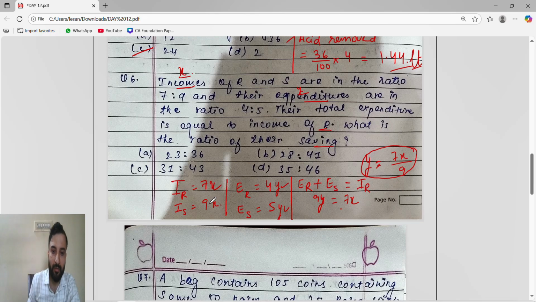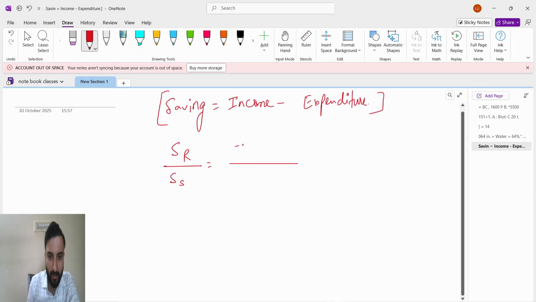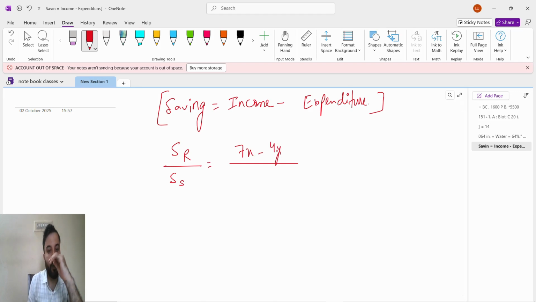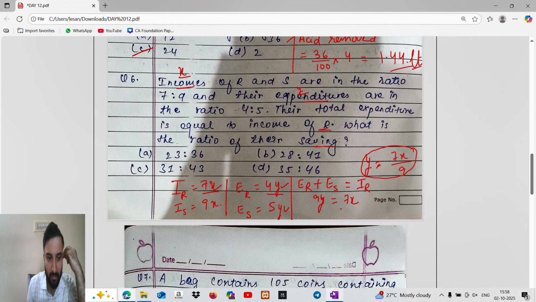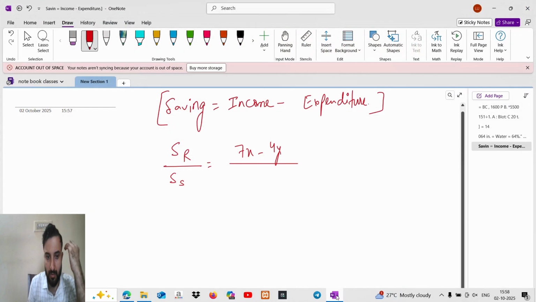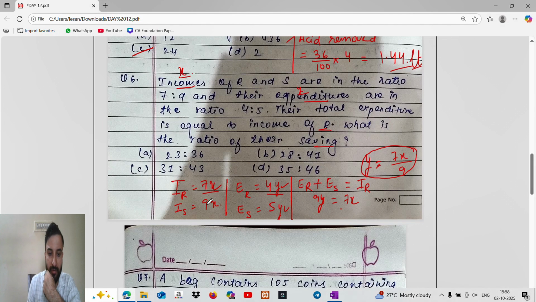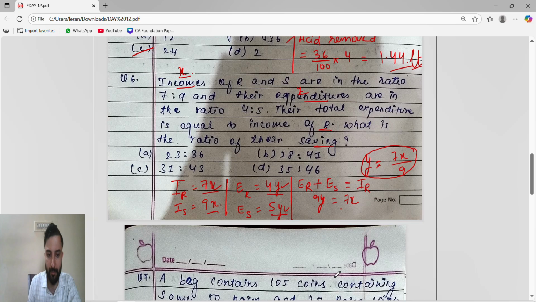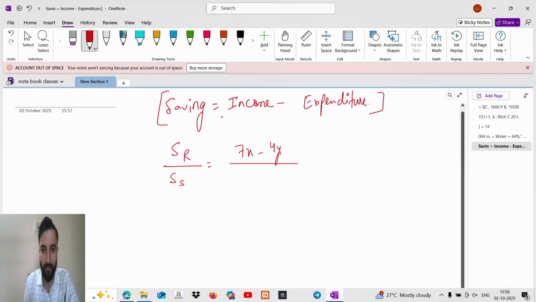What is the income, guys? Income of R is 7x, expenditure is 4y. So it will become 7x minus 4y. Then savings of S: income minus expenditure. Income is 9x, expenditure is 5y. So 9x minus 5y.